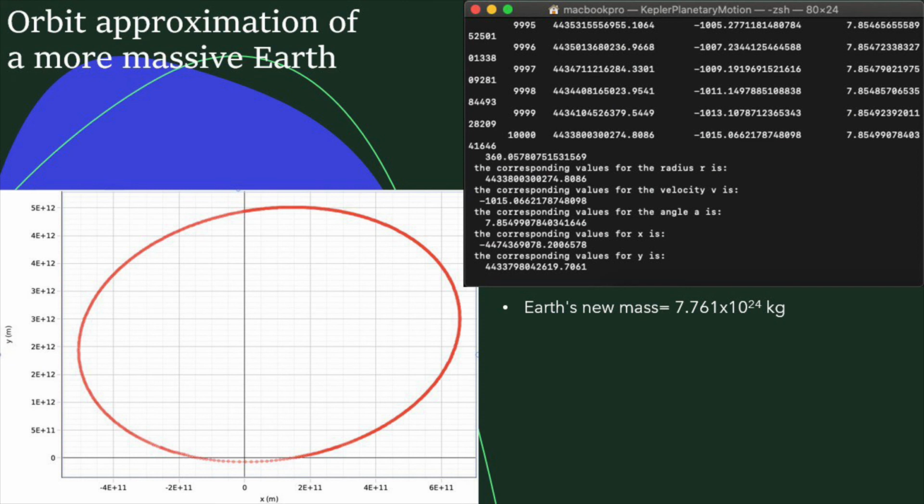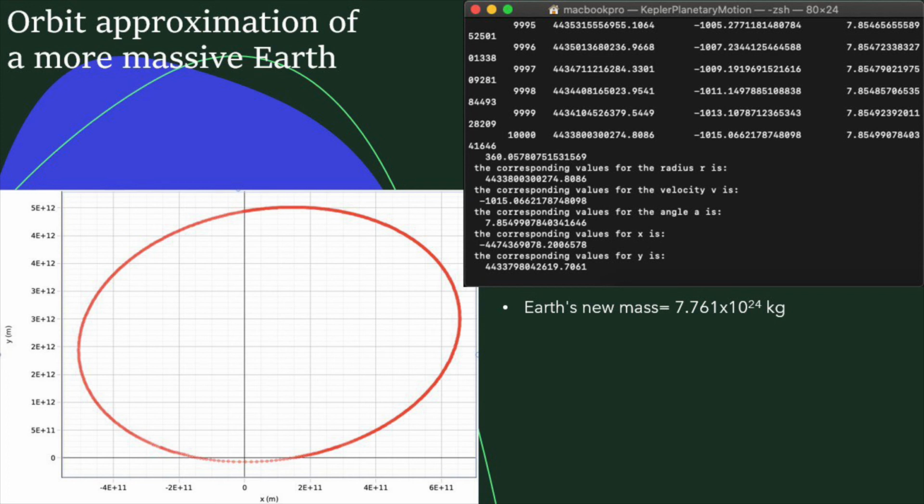Now we will discuss an orbit approximation of a more massive Earth. To obtain the approximation of a more massive Earth's orbit, the same data as in the previous approximation was used, except the planet mass. The mass used was 1/3 more of the Earth's actual mass.